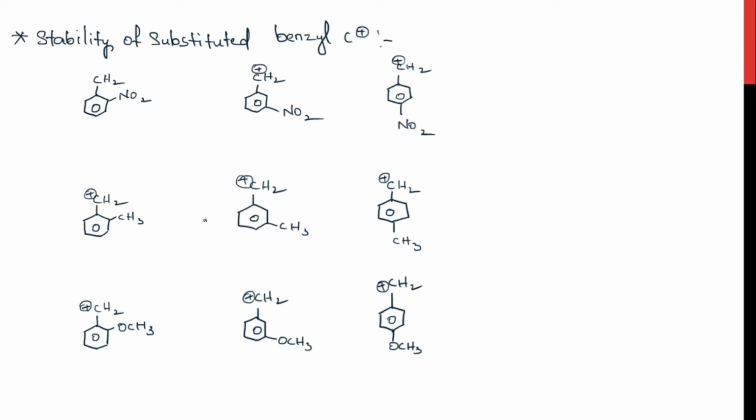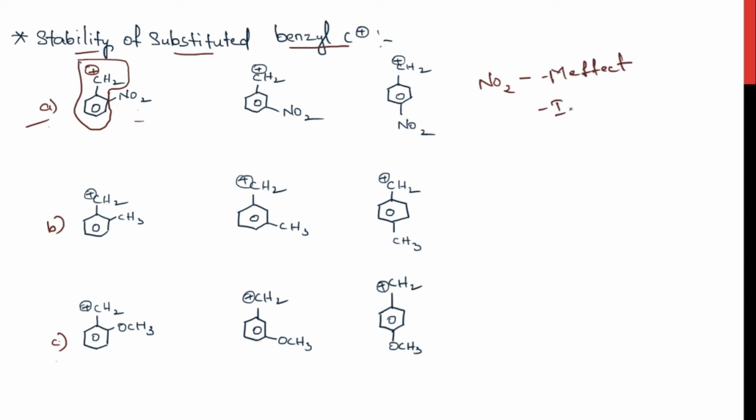We'll start with the stability of benzyl carbocation. We are going to study the stability of substituted benzyl carbocation. This molecule is a benzyl carbocation. You can see I have written 3 types of substitutions. In this A type, the nitro group is exhibiting minus M effect and minus I effect. The nitro group is withdrawing the electrons by inductive effect and the mesomeric effect also.